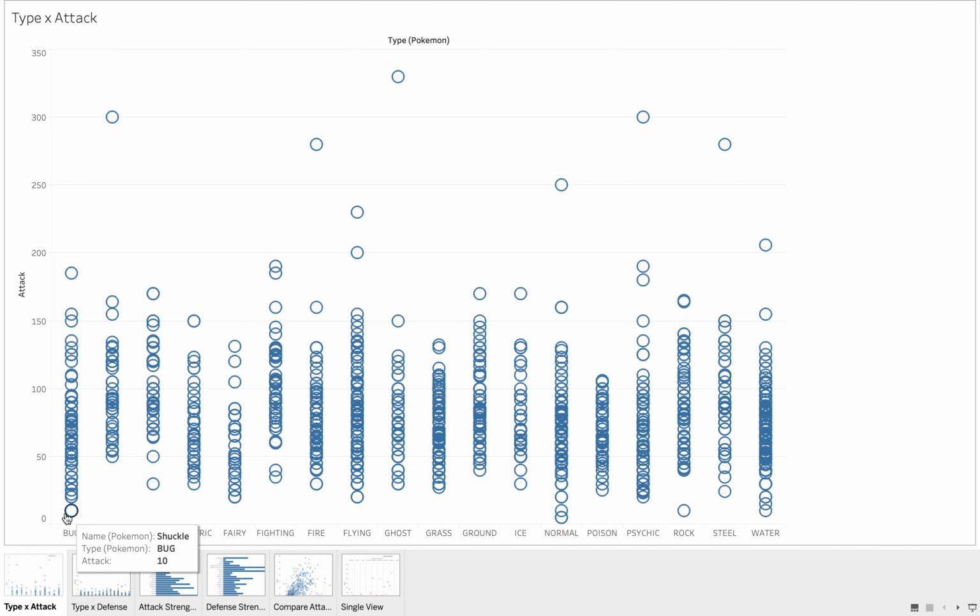So if you check here, most groups will be starting at around 35. It's where most of them start to have Pokemons with a strength of 35 and more. There's only a few that are below that, and you will also see that at around 155, most Pokemons stop having a greater attack.